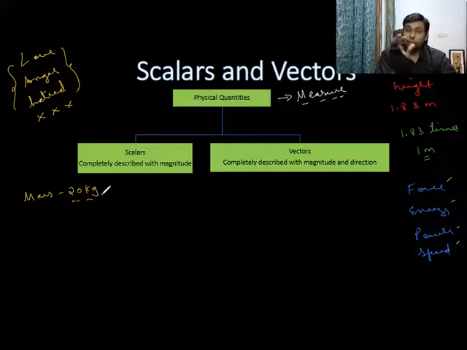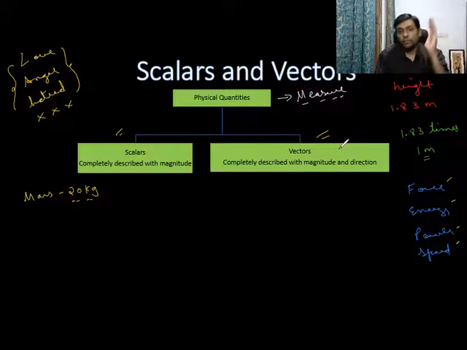So such physical quantities where direction affects the physical quantity are called vectors. So scalars, only magnitude is enough to describe them. Vectors, we need both magnitude and direction to describe that physical quantity. For scalars, if direction changes, physical quantity is not affected. But for vectors, if direction changes, physical quantity is affected. This is how we understand what are scalars and what are vectors.